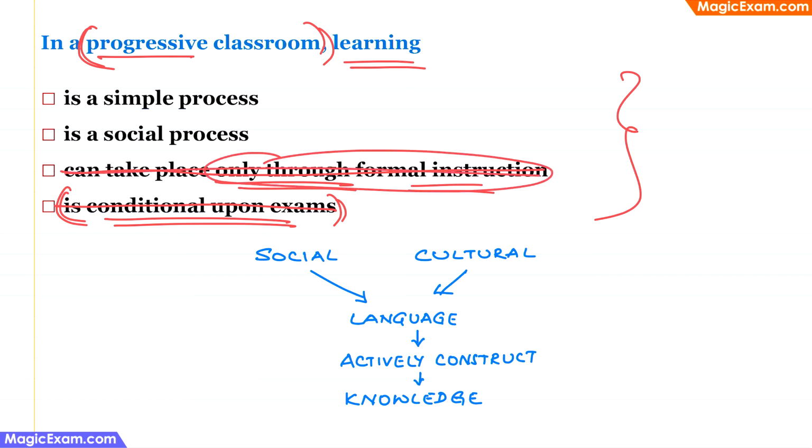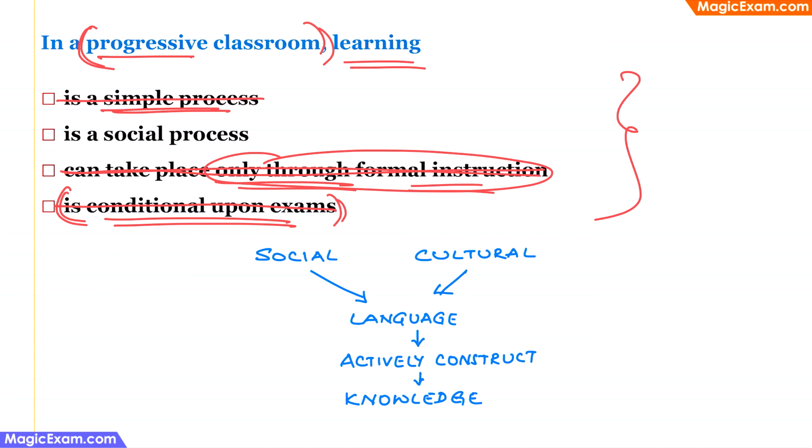This is incorrect. Then the first one says learning is a simple process. No, learning is not a simple process because there are so many things that children have to learn, and learning or teaching is not a simple process. Therefore, this can be eliminated.